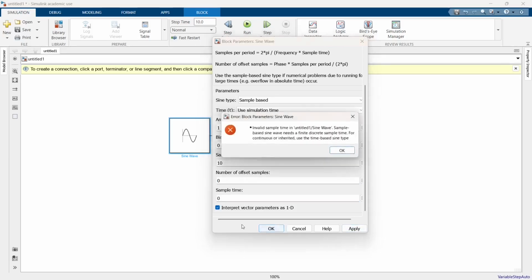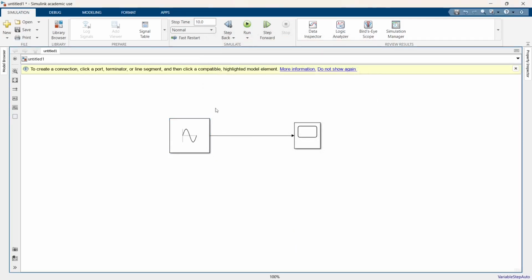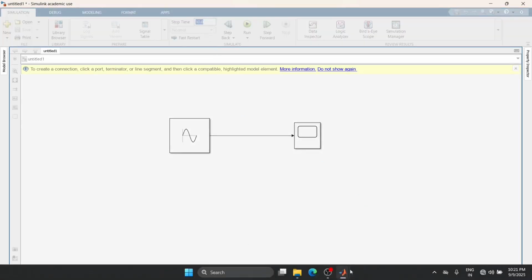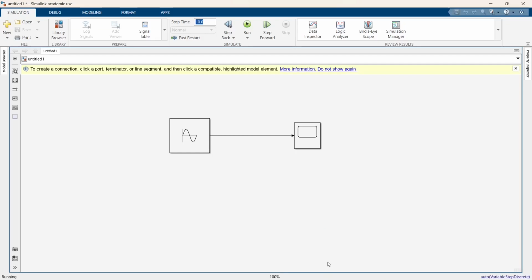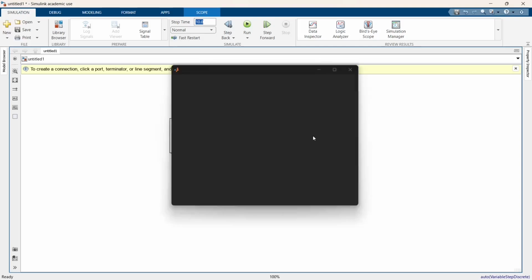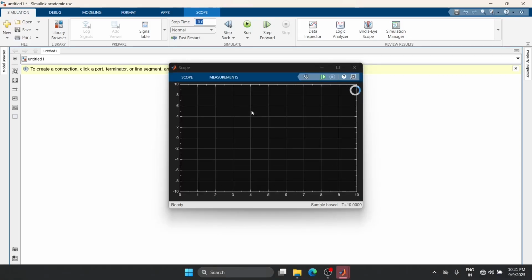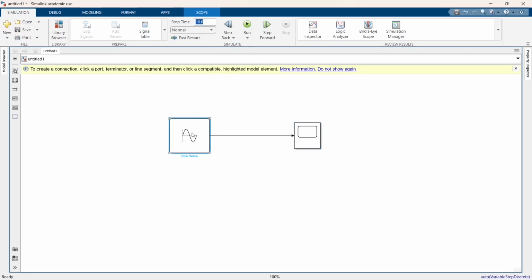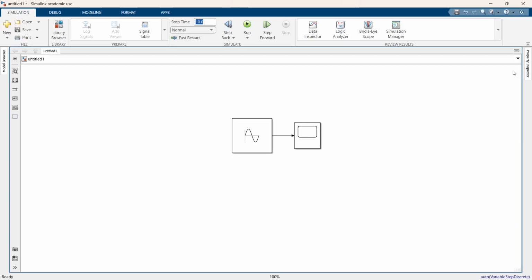I'll just leave it as default. And once I run my simulation, it's running for 10 seconds. As mentioned below, you can see it shows that it has compiled, it shows that it is running, and it's now ready. When I double tap on my screen, a scope appears. Let me enlarge it. You can see my sine wave has been printed here. This is a small example of developing block models in